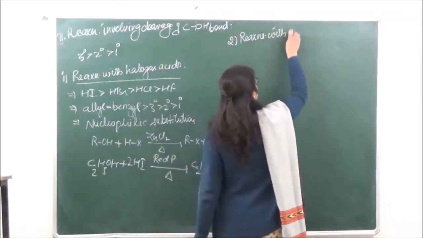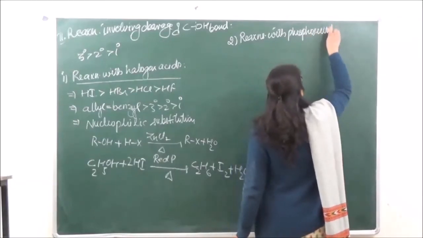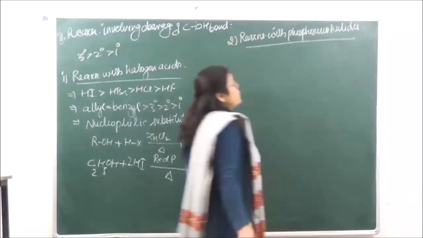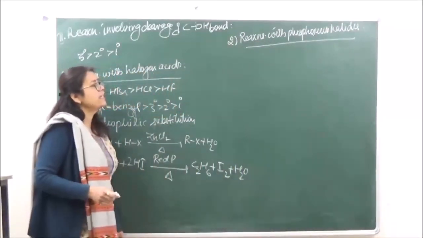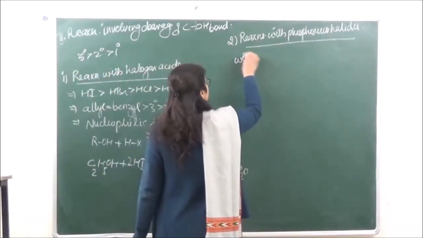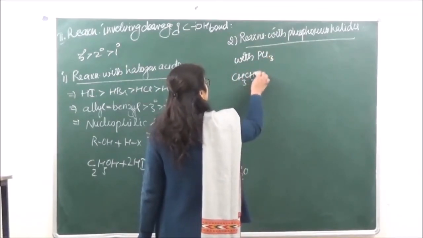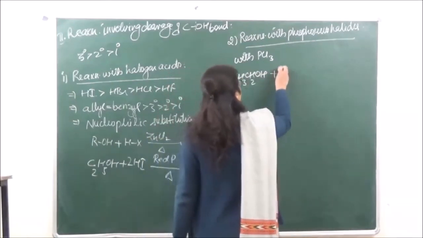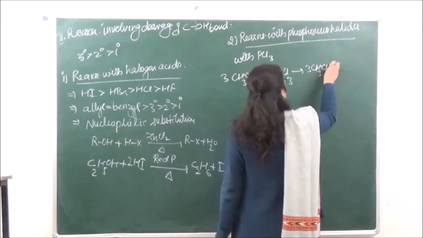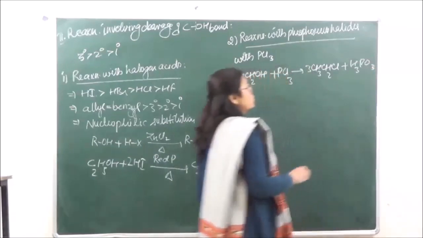Reaction with phosphorus halides. So when we are doing the reactions with phosphorus halides, first we will do with PCl3. So this reaction also we've already done.